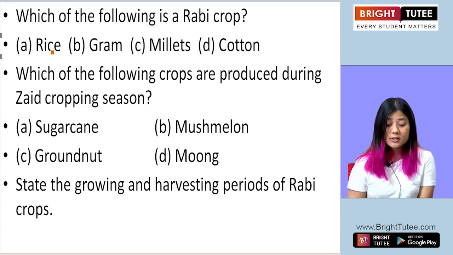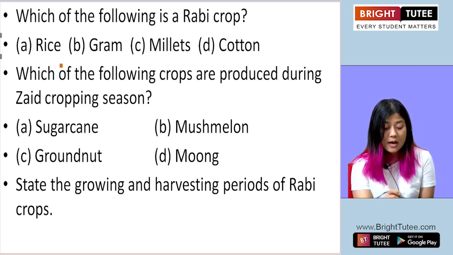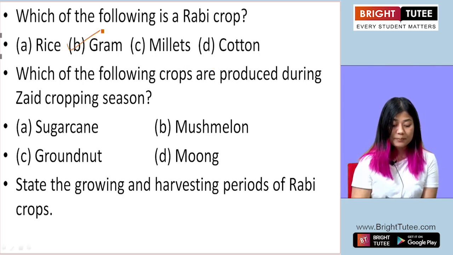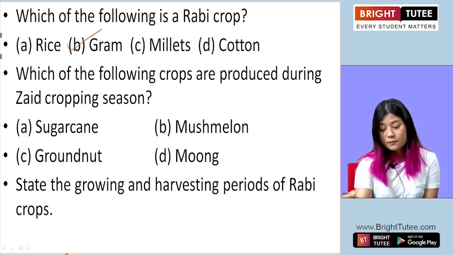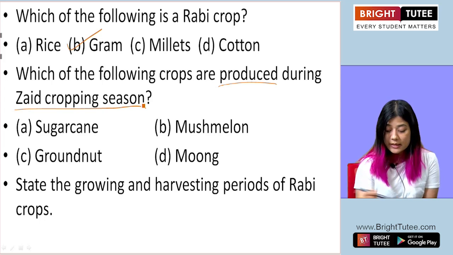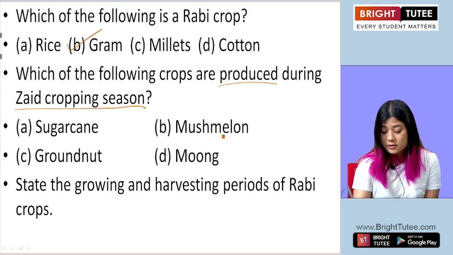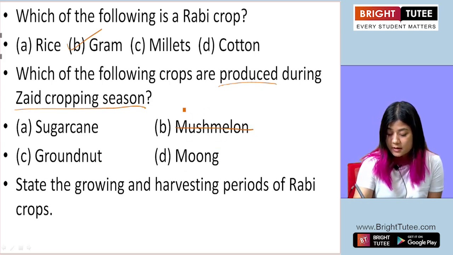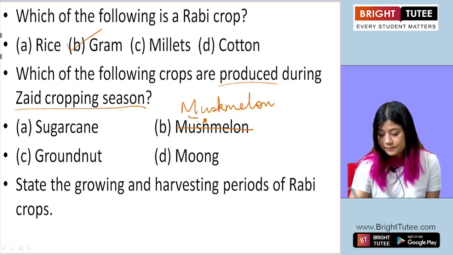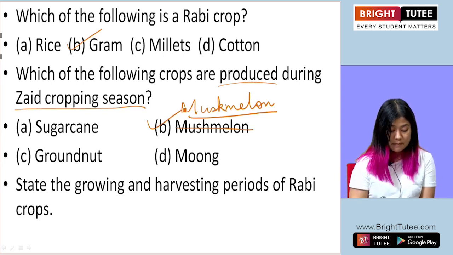Here we have some questions for us. The first one is, which of the following is a rabi crop? Rice, gram, millets, cotton. The correct answer is gram. The second question, which of the following crops are produced during Zaid cropping season? Sugarcane, mushmelon, groundnut, moong. So this mushmelon, the spelling is incorrect. It should be muskmelon. So the correct answer for this question is B, muskmelon.